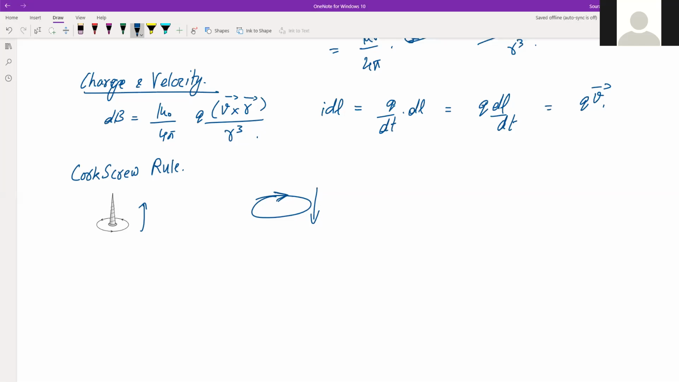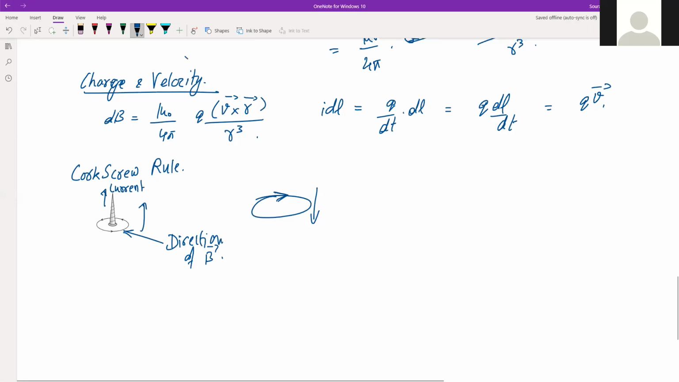So we have to keep in mind that this is the current and this is the direction of magnetic field. Then we have the right hand thumb rule.